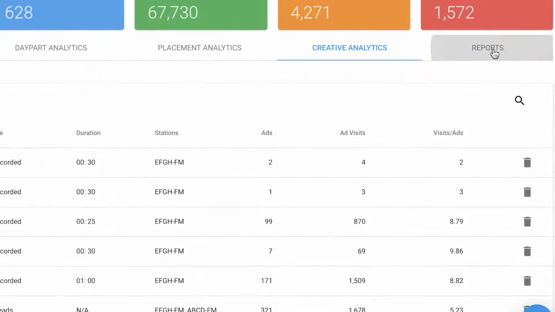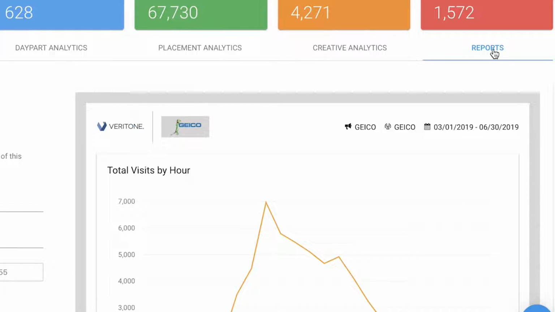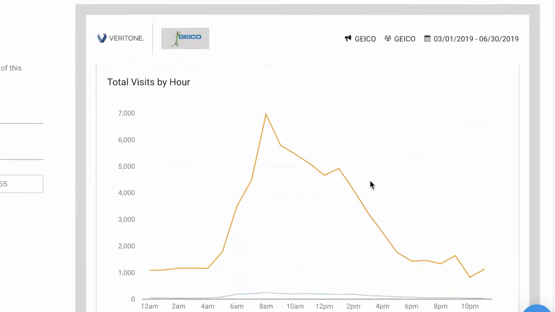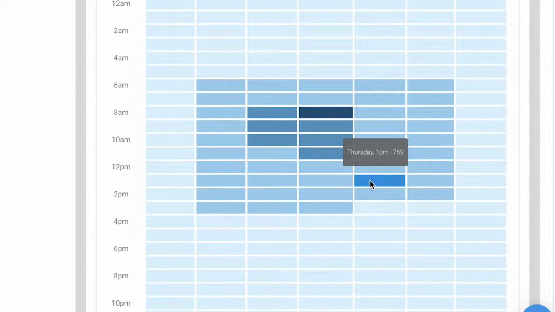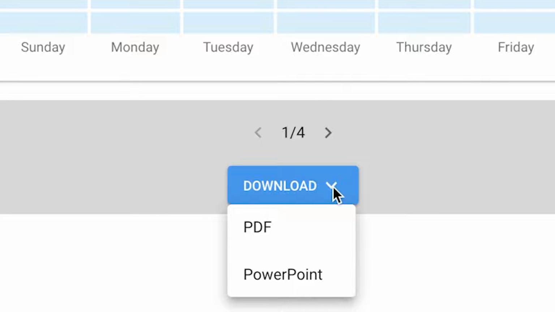Reports offer me a great way to download all of this data into a nice report. Each data point will be on its own slide, and as a seller, I might want to instantly download this into either a PDF or a PowerPoint and share this with my client. This is a great opportunity for me to use this as a valid business reason to sit down with my client, help them understand where their investment is working so that we can maximize the effectiveness so that they can realize the biggest return on their investment.